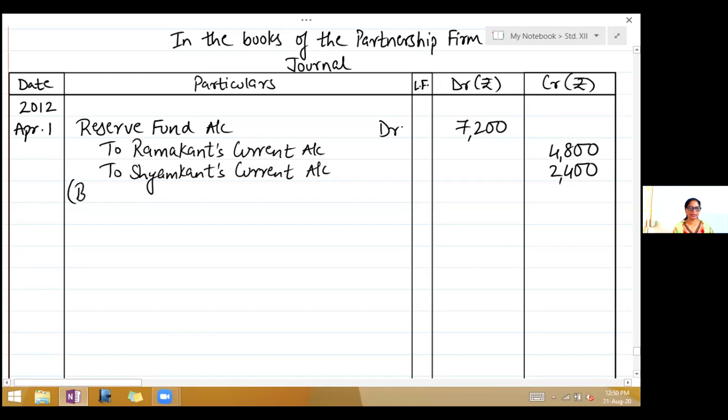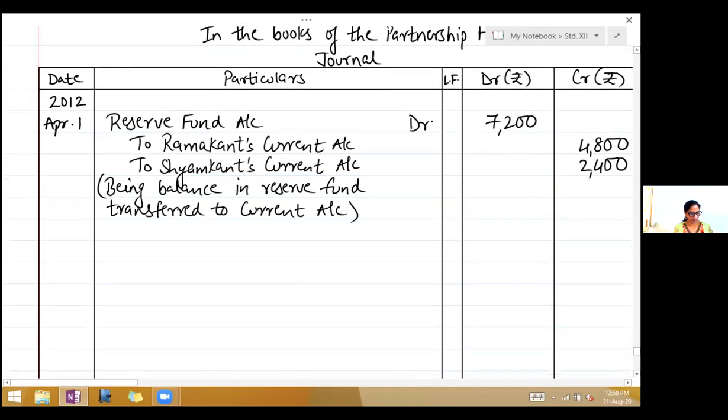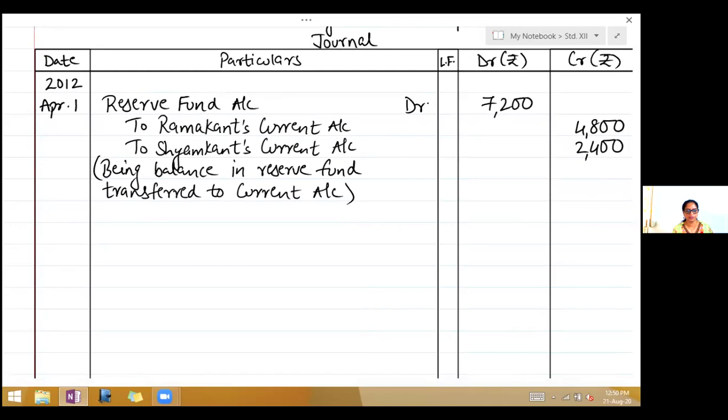Narration, being balance in reserve fund, transferred to current account. Okay, on the asset side, we do not have any entries where we distribute.